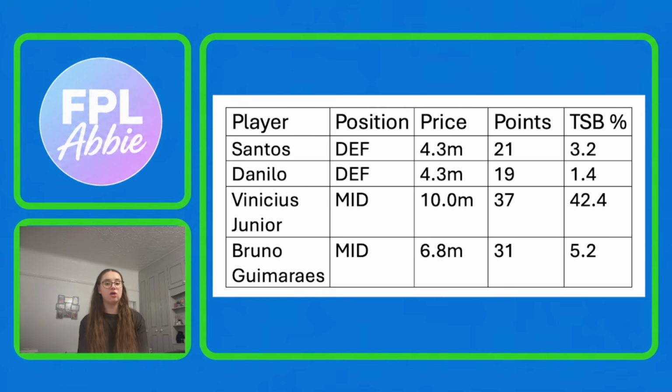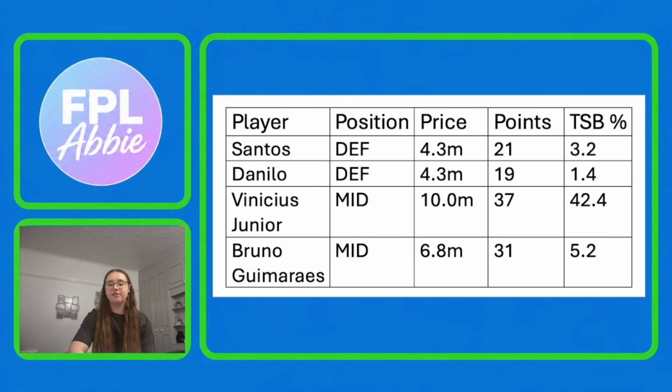But if we get closer to the deadline and he starts getting a little bit closer, up into the 4%, then I would maybe switch to buying Danilo instead, because I think at just 1.4% owned, he will definitely qualify for the scouting bonus, and that could be the only thing that separates the two, really.